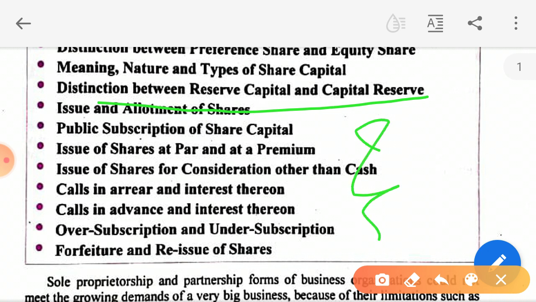Now, how are shares issued to the general public? Shares are issued to the general public with the help of underwriters. Underwriters are the persons who underwrite the issue of shares. As you know, when shares are issued to the general public, at least 90% should be subscribed within 30 days. For example, if shares of rupees 1 lakh are issued, that means within 1 month 90,000 should be subscribed by the general public.